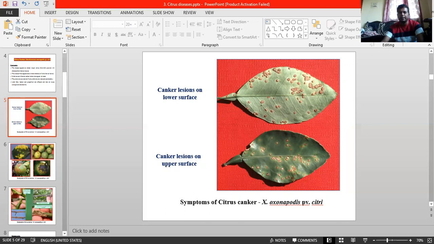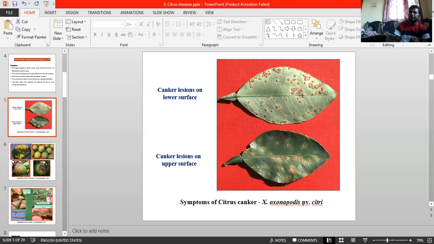Coming to the symptoms, as we have already seen in the photographs, canker appears on leaves, twigs, petioles, branches, fruits, stalks, and even on thorns. It can infect those portions too, and it widely covers the whole vegetative part of the plant. In severe cases it can spread to the stems and cause girdling, and the trunk and roots can also be affected.